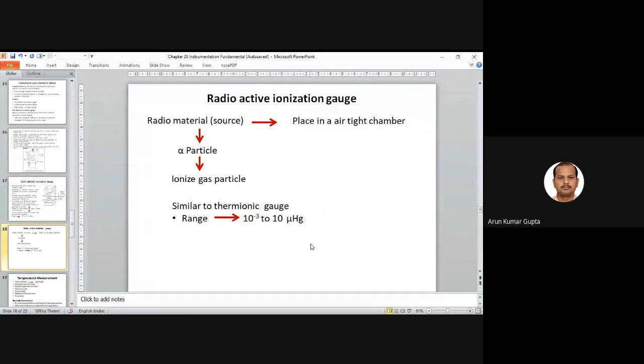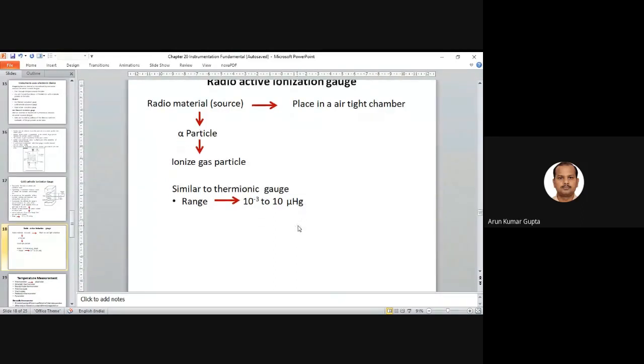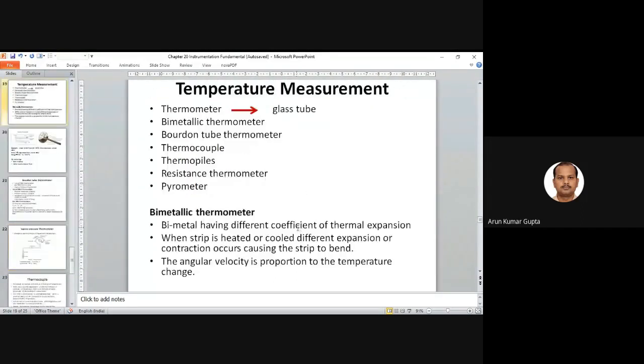Next, we have the radioactive ionization gauge. Radioactive means we have a radioactive material, which is basically a source. When it is placed in an airtight chamber, it emits alpha particles, right? These ionize gas particles, similar to the thermionic gauge. How many alpha particles are generated depends upon the pressure inside the chamber. It can also measure the range of 10⁻³ to 10 micron mercury, right? So the radioactive ionization gauge is a similar type.